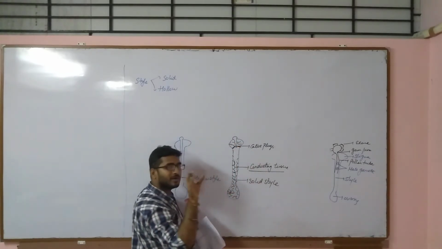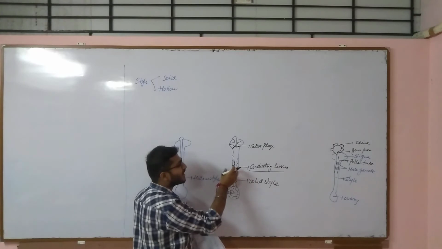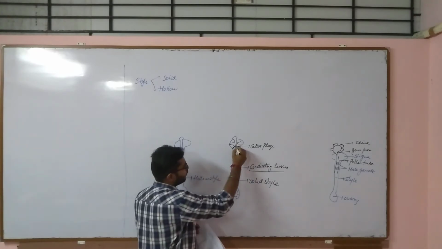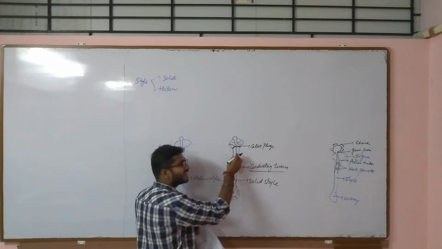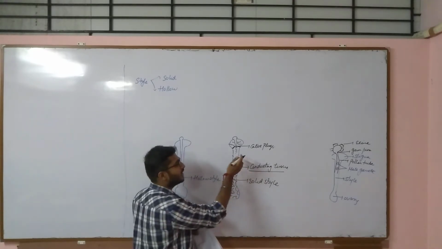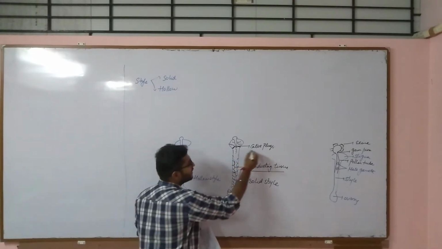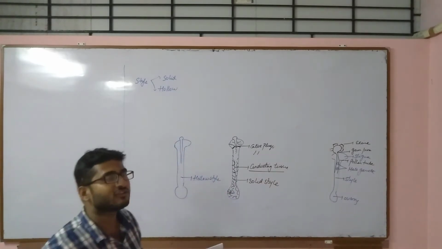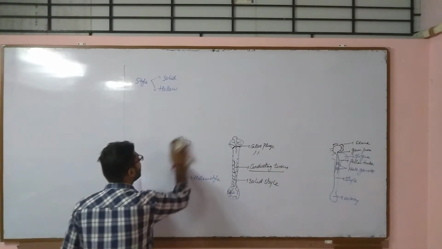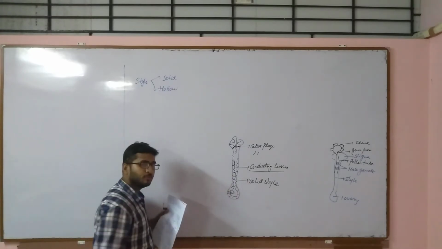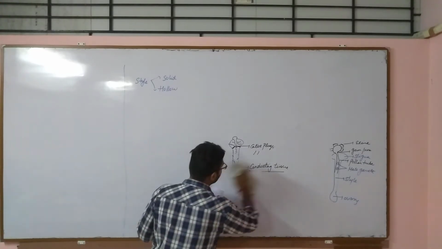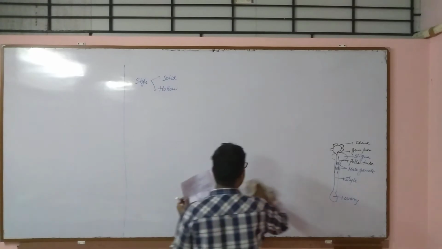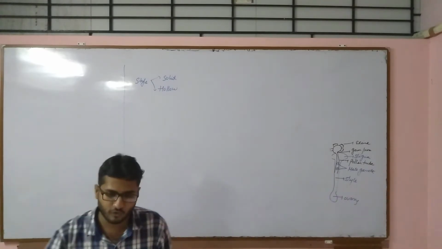Then callose plug will do what? It will expand the style part and the pollen tube will come down. Again there will be type of cells, that is conducting tissue. So again on regular interval these callose plugs are always present at the different regular intervals, and its main function is to prevent the squeezing of pollen tube within the style part. Okay, so this is what the step number 4 was.